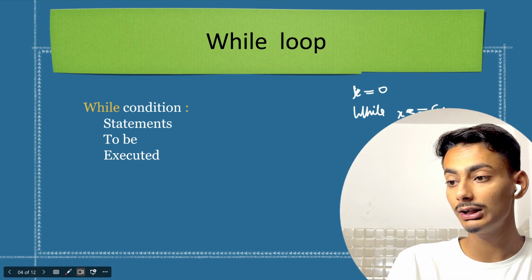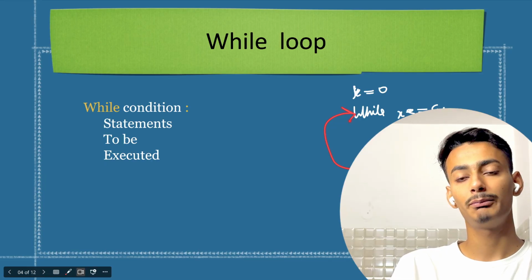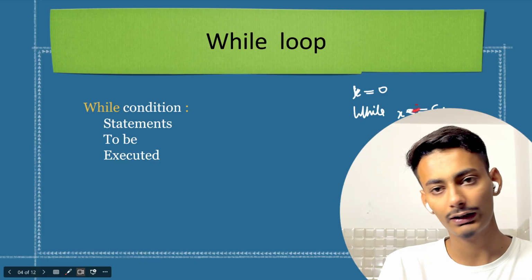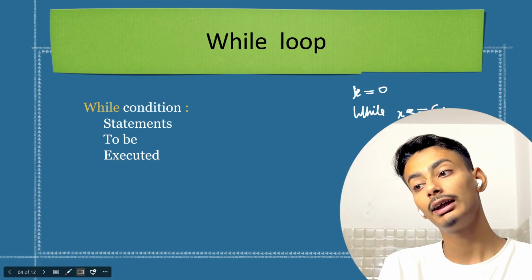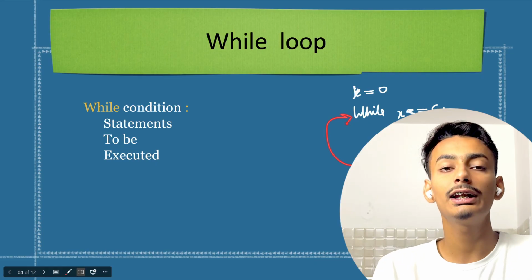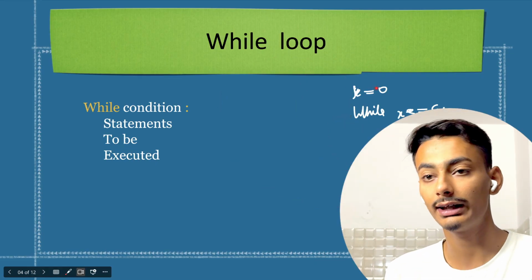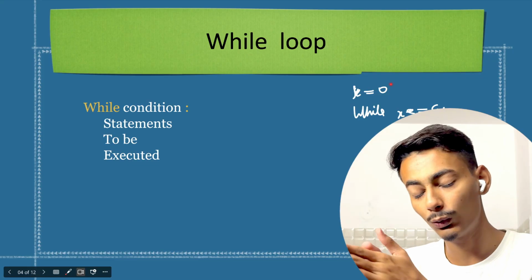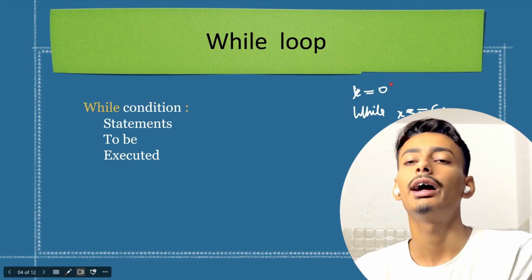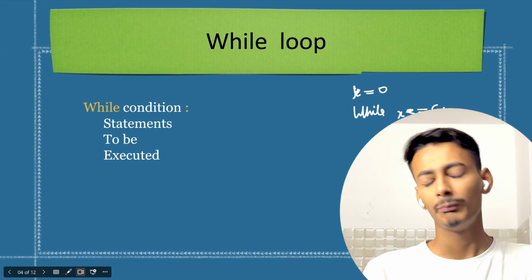But because we are using a loop, again this statement will be implemented. Now it will check again that while x is less than 5, yes, x is less than 5, then again this line of code is executed, then again it will check. So it's an infinite loop because it is printing x and then again printing x, because x is always smaller than 5.